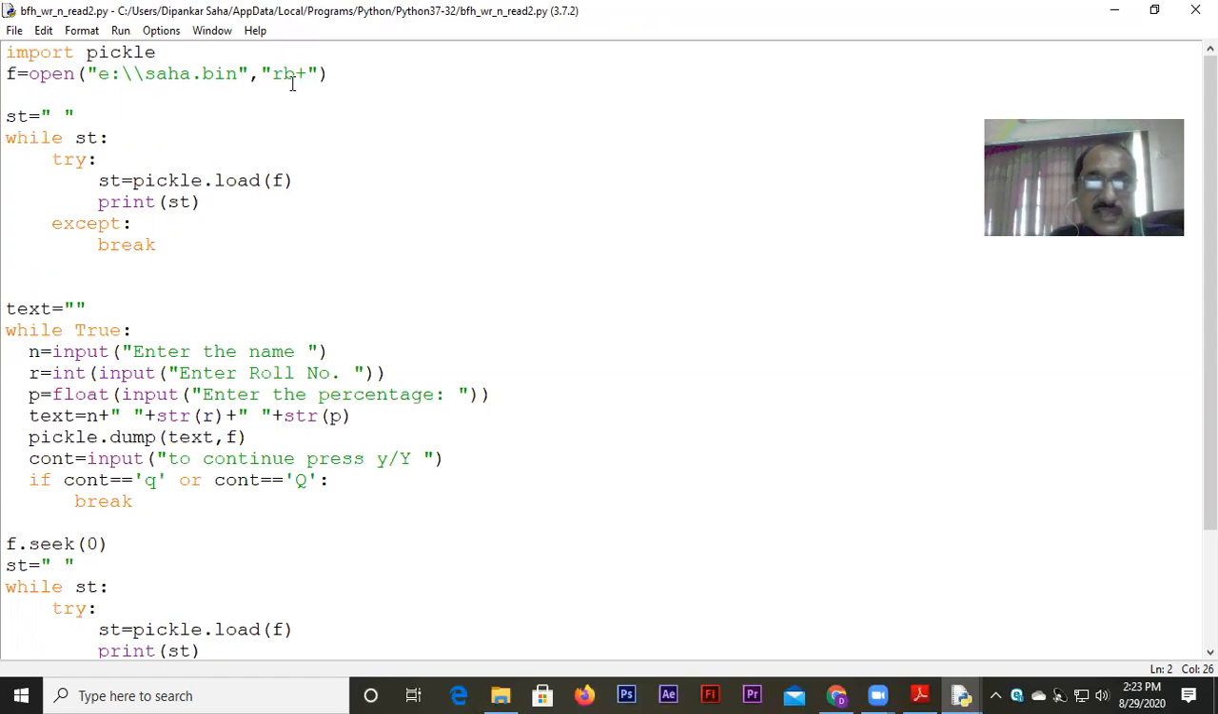Now, what is the reading mode? rb+. b stands for binary, so we are following the binary norms to read from it, and plus here means both the reading and the writing operations can be done here.